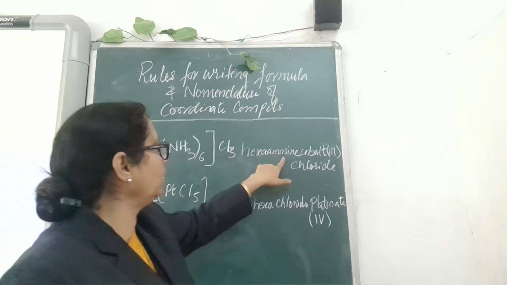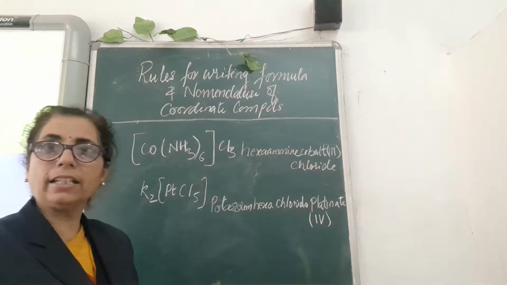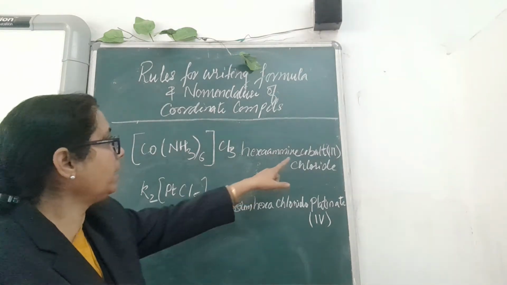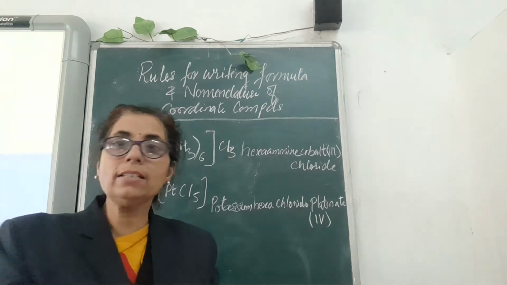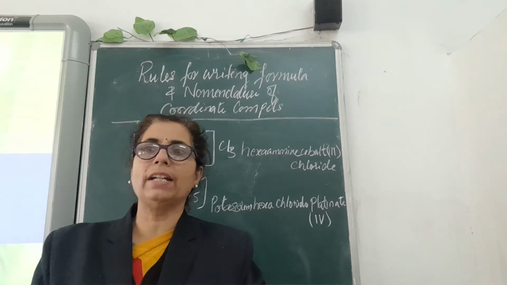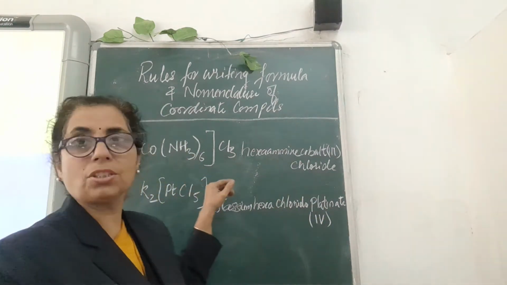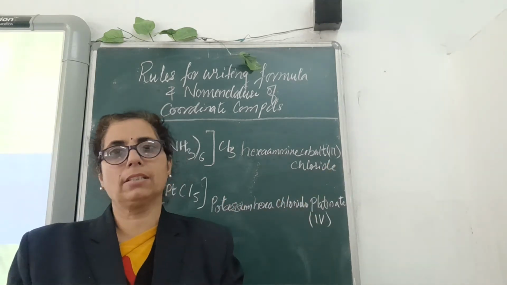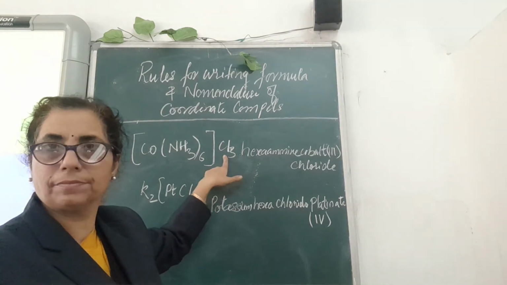Okay, hexaammine, then cobalt. When the complex ion is acting as a cation, the cobalt name will be written as such, the name of the metal. Then here comes 3, cobalt 3. Now what is the 3? 3 is the valency of that metal, which we have taken out. I have already shown how to take out the valencies or oxidation number of the central metal atom. While you take out the oxidation number or valency, you have to write down that valency in Roman numerals, and that too in parentheses. That is a must. And next is chloride. This chloride is outside.